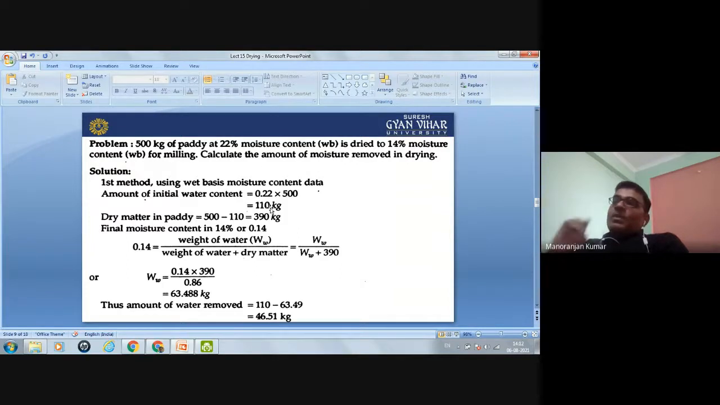Now, after the drying, what is the moisture content? 14% moisture content. So the final moisture content is 14%. In fraction, you can say 0.14. So what is the formula to calculate the moisture content by weight basis? Because 14% is weight basis.